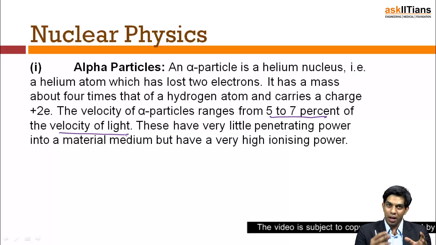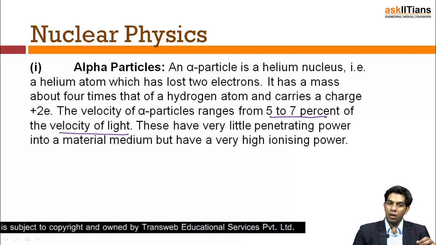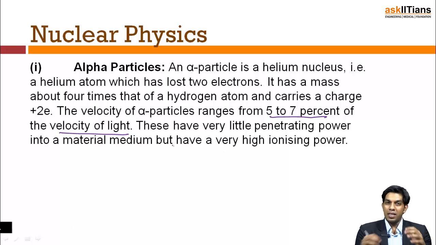So it's pretty fast. But alpha particles have very little penetrating power into a material medium, and they have a very high ionizing power. As an alpha particle, I am big and fast, but I'm occupying a decent amount of space, so I'm not able to move through the material. So I have less penetrating power because of my charge and because of my mass.